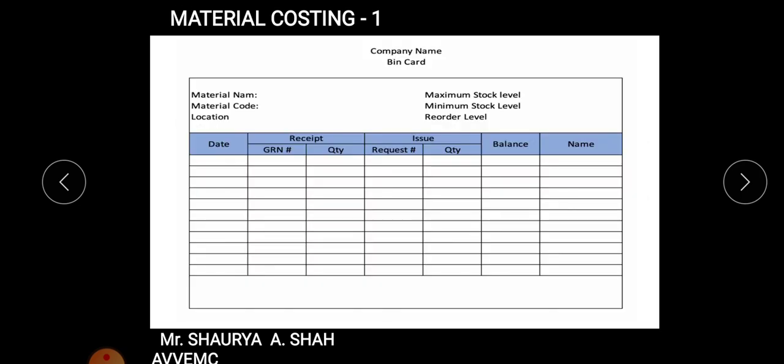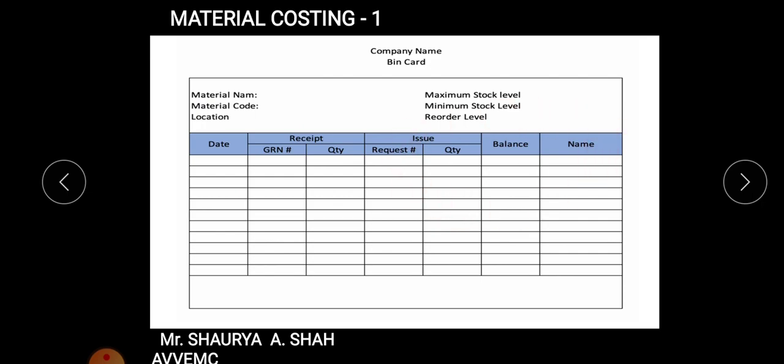Fine. Another is this kind of thing, right? Earlier it was maintained manually for every material. Now some of the firms are using computerized technology also in order to find out the stock which they are having. Whenever the organization is large, the production factory is large, you need to maintain it on computerized networks. Fine, but the pattern remains the same. I hope it is clear to each and every student.